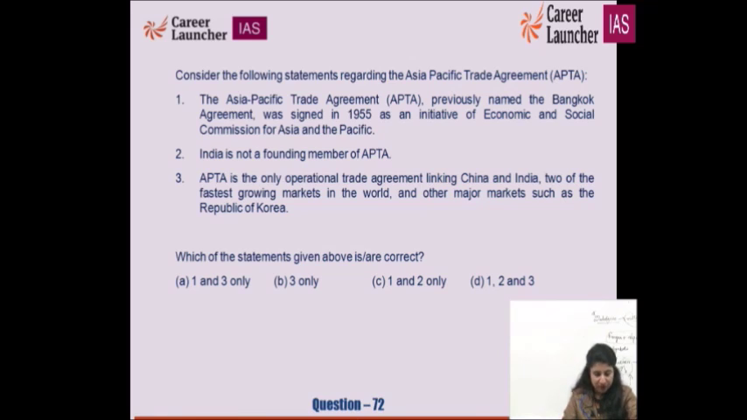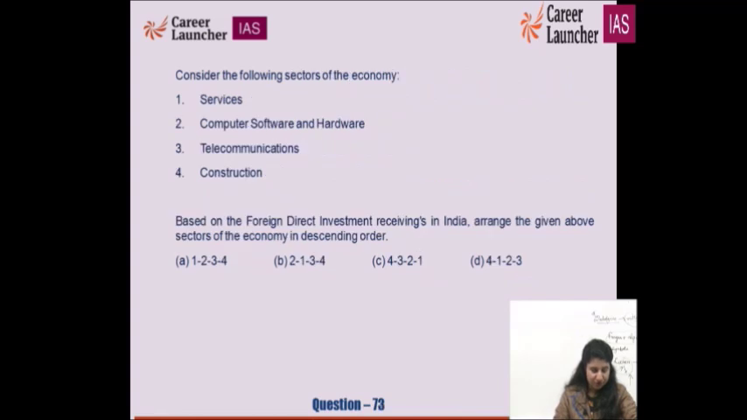So such questions are coming again and again. Therefore, we have to be a bit cautious about it. We have to see what kind of questions will come more or less. So for this, your right option is B for Bombay, that it is the only operational trade agreement linking China and India and another major market, the Republic of Korea. B for Bombay for 72 is the right option.